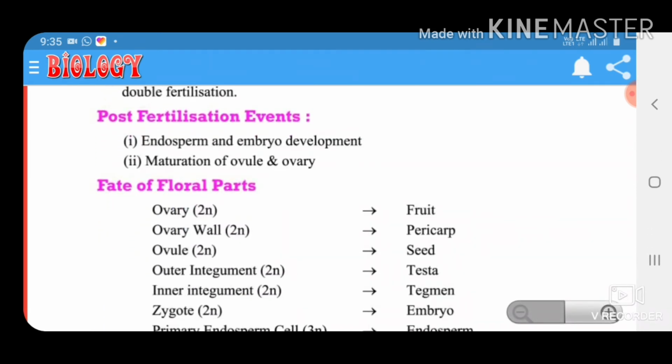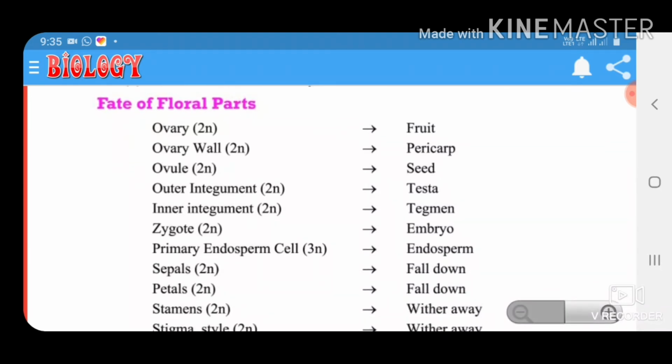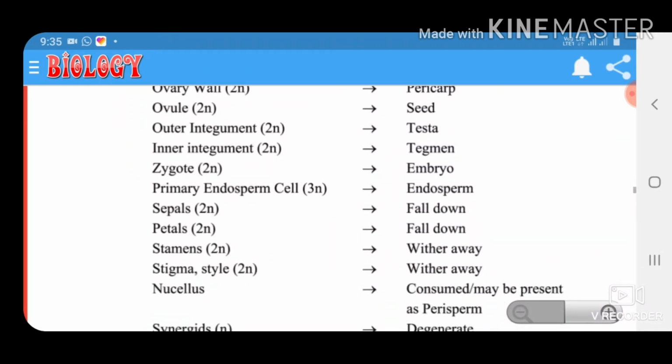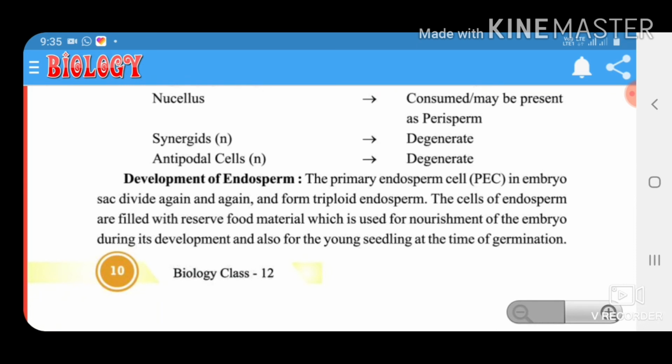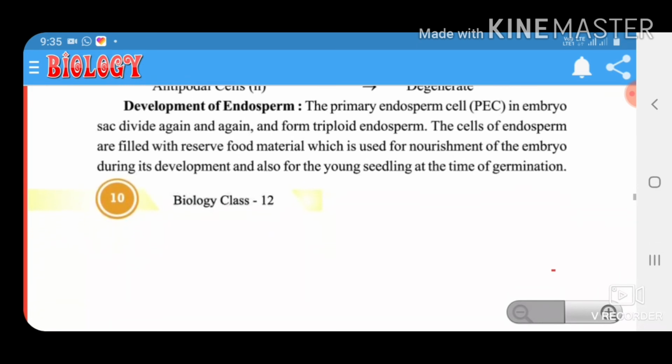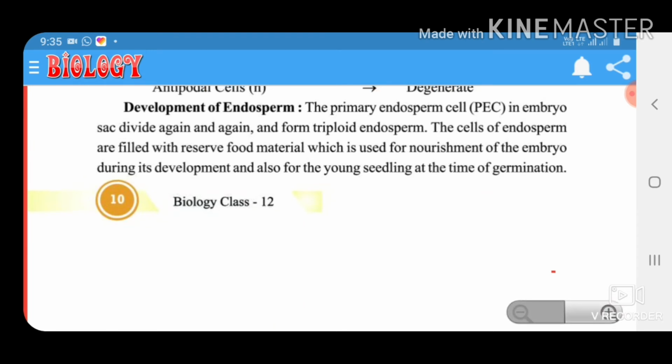Post-fertilization events: endosperm and embryo development, maturation of ovule and fate of floral parts. Now the development of endosperm. The primary endosperm cell, PEC, in the embryo sac divides again and forms triploid endosperm.